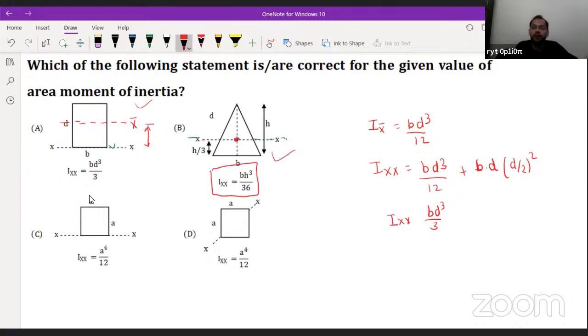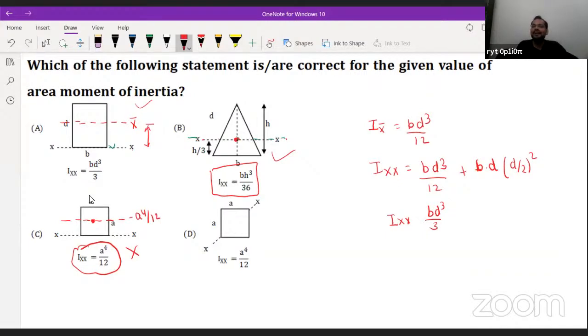Now come to the third one. In the third one, there is a square. And we know very well in case of a square, about the axis that passes through the centroid, the area moment of inertia is a to the power 4 by 12, and this axis is at some distance from the centroidal axis. So we can easily conclude without any calculation that this will not be the correct answer, because about the centroid it is a to the power 4 by 12, not about the base. And now come to option D.